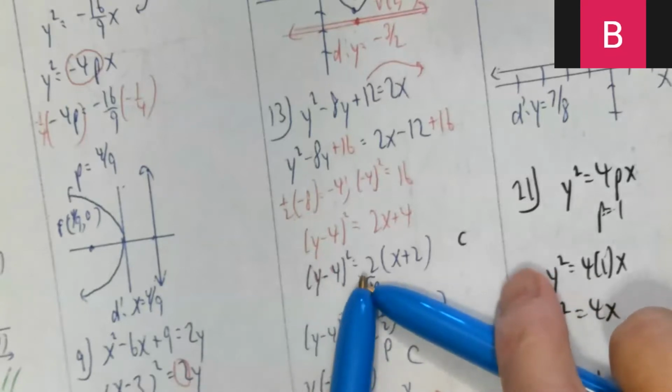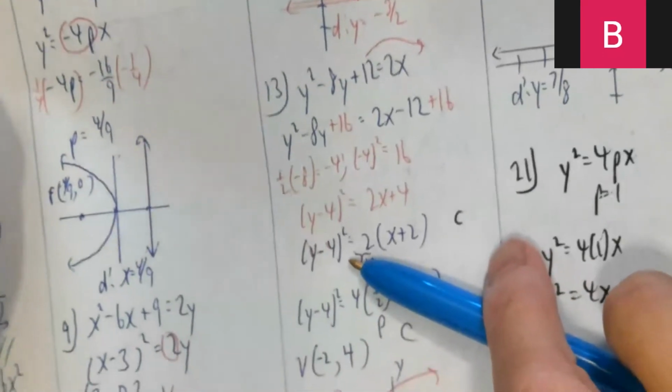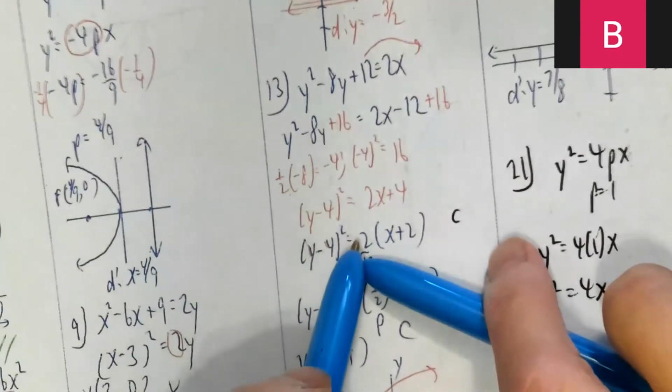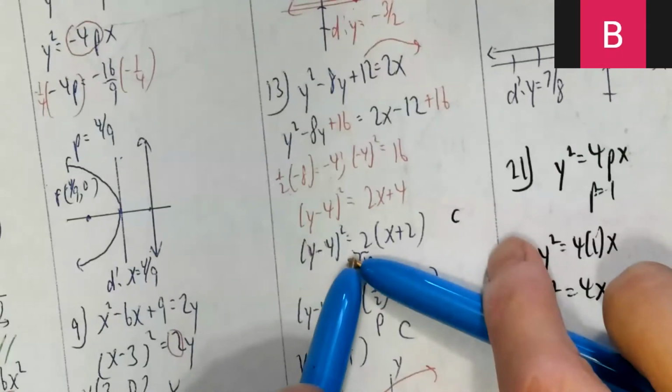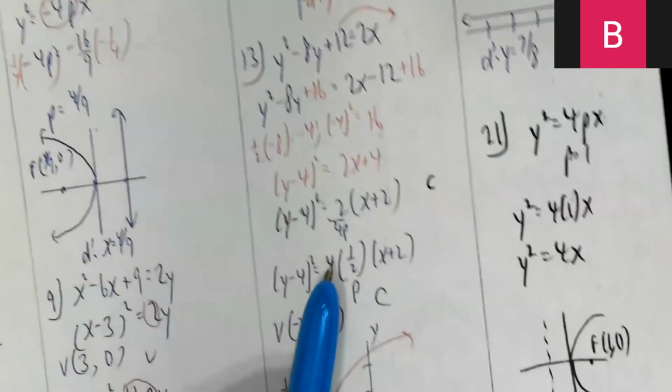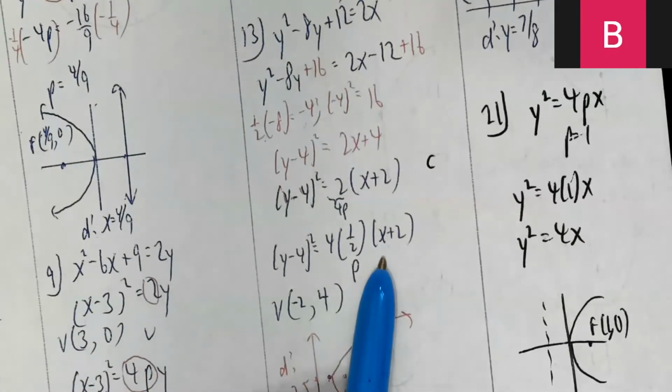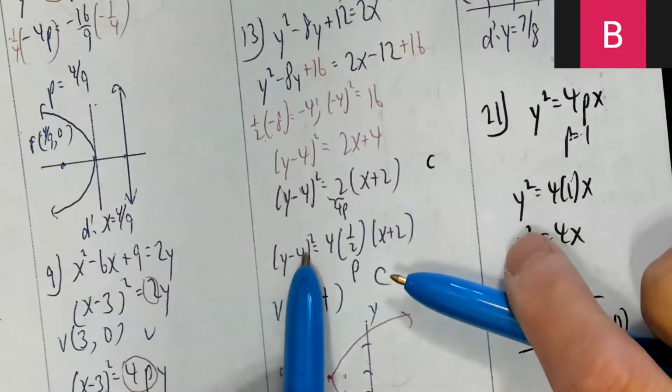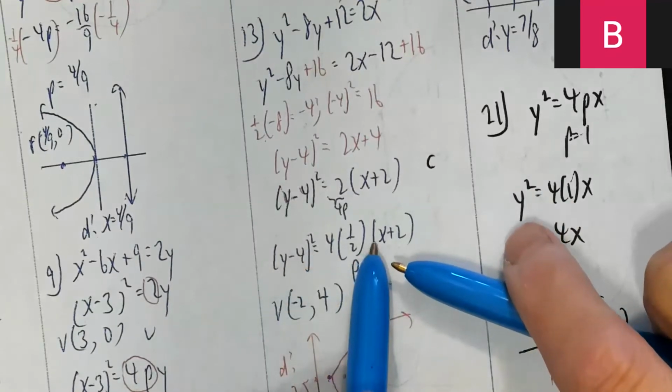Okay, and there's a 2 again. So the text doesn't seem to deviate that much from it. 2 represents 4p. 4p is 2. That means, once again, p is a half. So y minus 4 squared equals 4p times x plus 2.